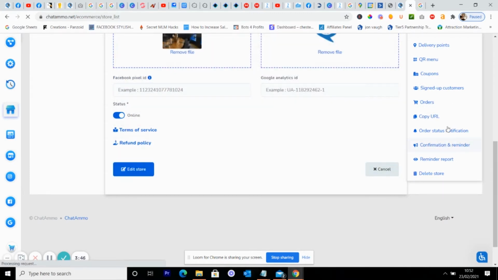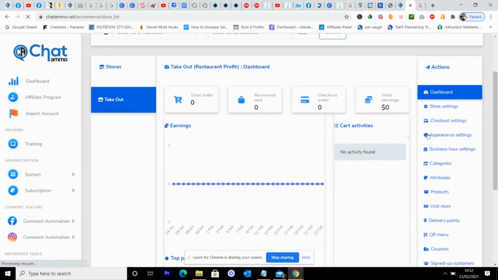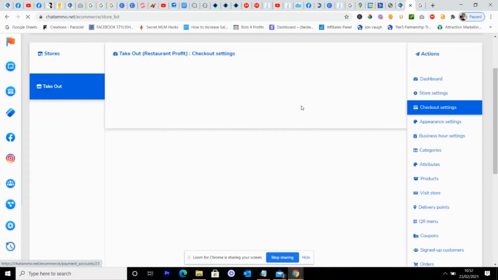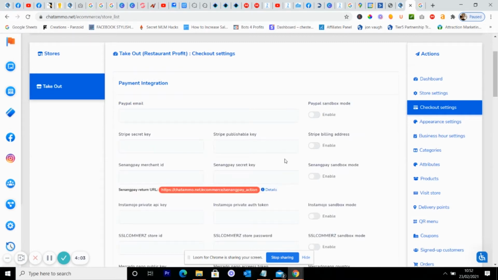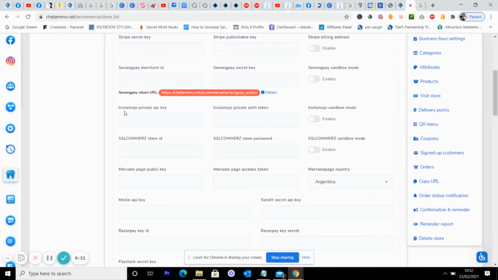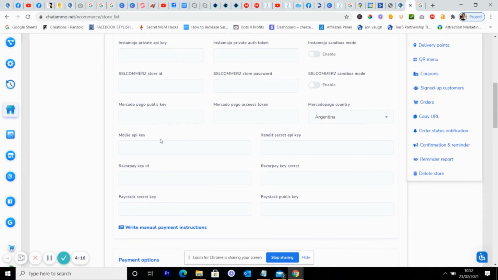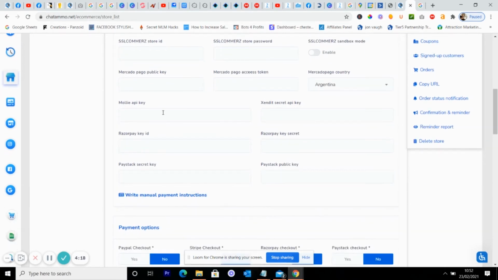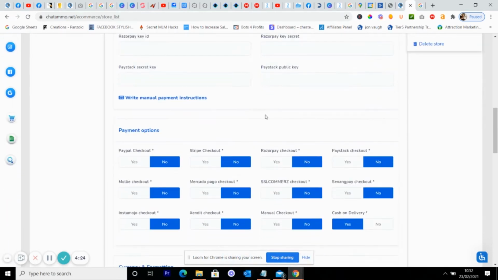Right, now then, next what we're going to do is checkout settings. This is where it starts getting a little bit interesting. This is where, worldwide, this is going to basically blow anything else out of the water, because it's got a load of different payment integrations. So you can have your PayPal, you can have your Stripe, you can have Synergy Pay, don't know what that one is, Instamojo, SSL Commerz, Mercado Pago, Mollie, Razorpay, Paystack, and all the rest of them. So you can do this worldwide, it's not a problem. Then all you do is turn on whichever ones you want to use.